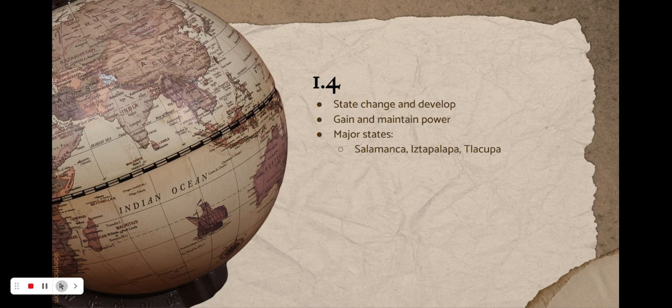Some state systems in the Americas were Mayan states, city-states, Mexica, Inca, Chaco, Mesa Verde, and Cahokia. And that was 1.4. Quick recap.